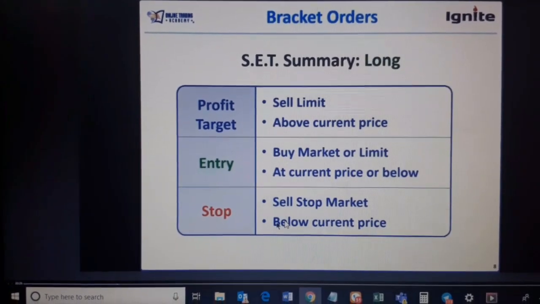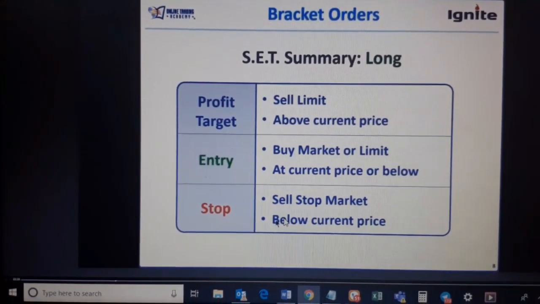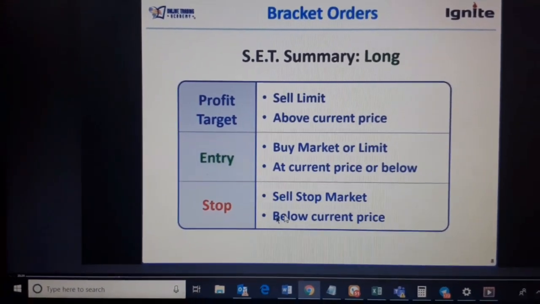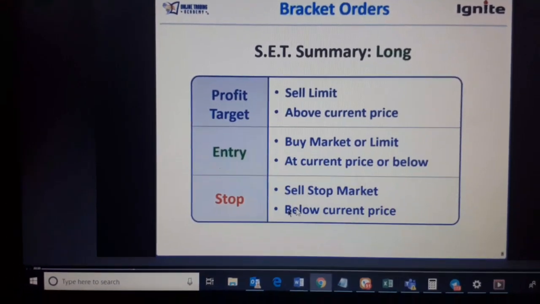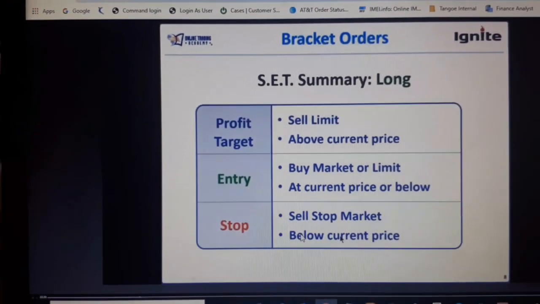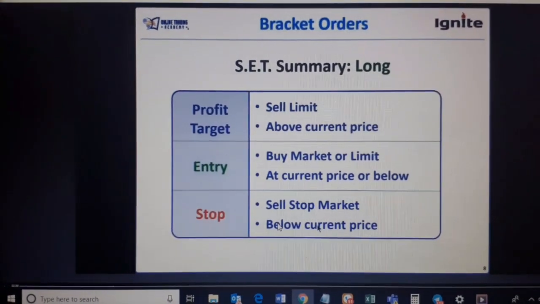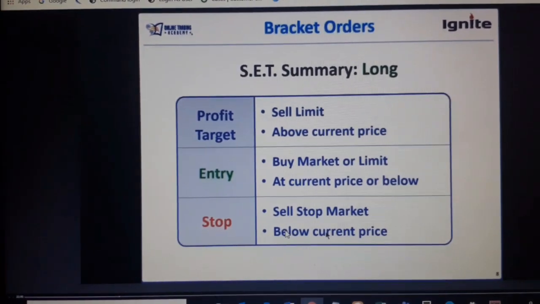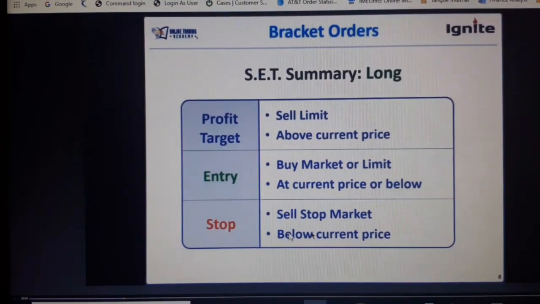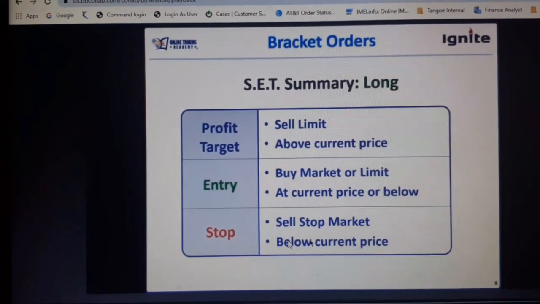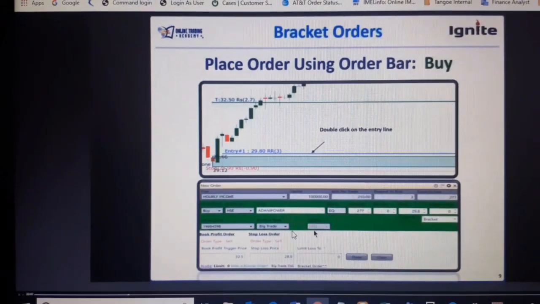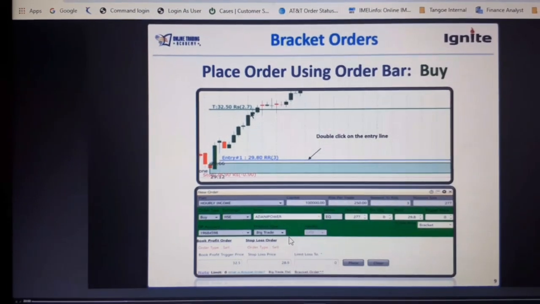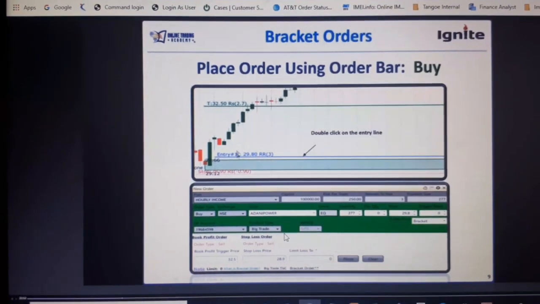But here in bracket, don't get confused. In your bracket orders, stop loss is always a market order, and it will be below the current market price. This line is below the current market price, so that's where the stop is. So that's your setup summary for long. Now this is how you place your order: entry, stop loss, target, double click.